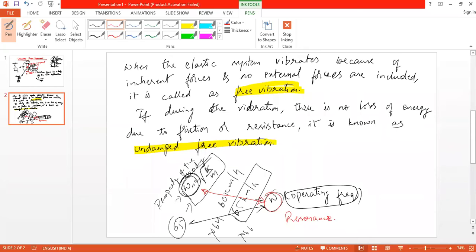So hence, determination of natural frequency to avoid resonance is essential in machine elements. Okay, and in this chapter the development of equations of motion will be discussed, and natural frequencies of the system are determined. Okay, and one more thing is here we are not considering the damping. So we will neglect the effect of damping on the natural frequency.